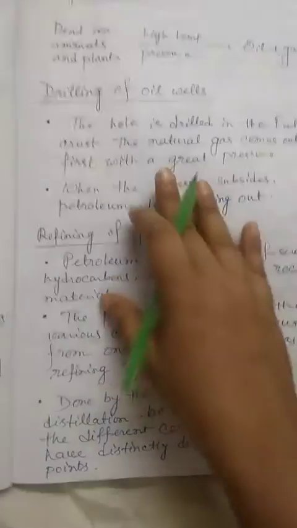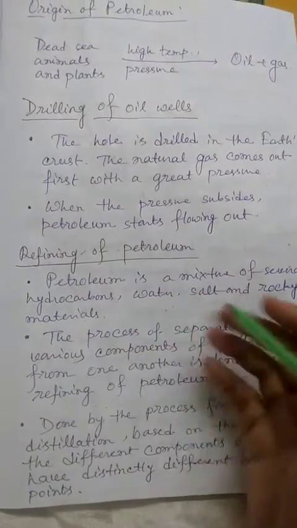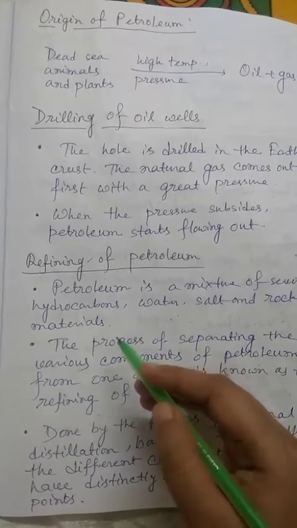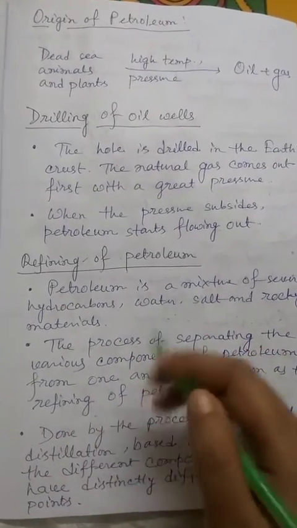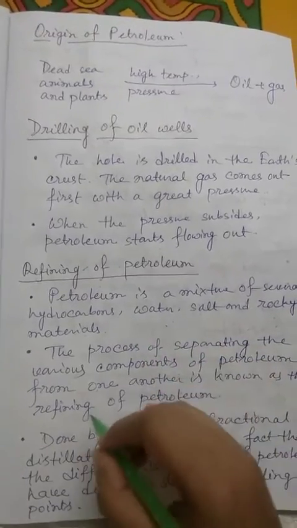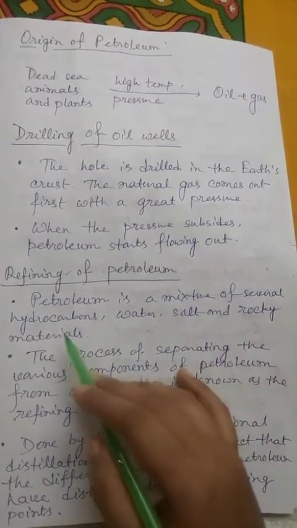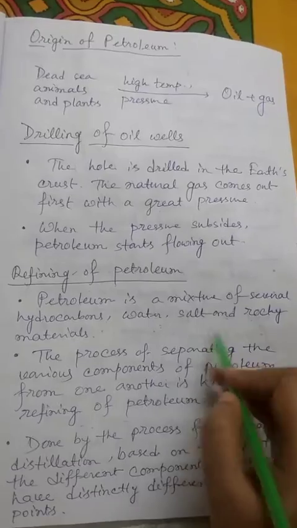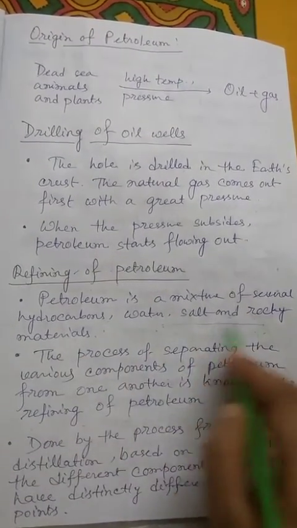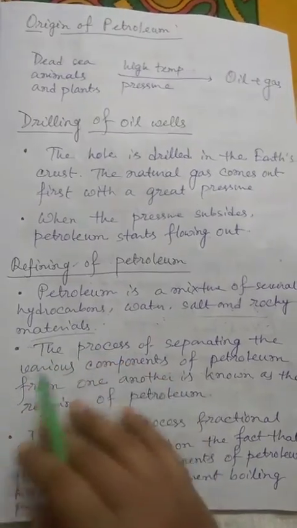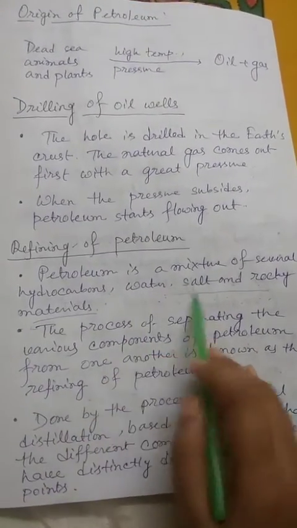Now, when we get the oil out of the wells, we have to refine it, because there are some impurities mixed with the crude oil. Petroleum is a mixture of several hydrocarbons, water, salt, and rocky materials. These are the unwanted parts of the petroleum, so we have to remove them.